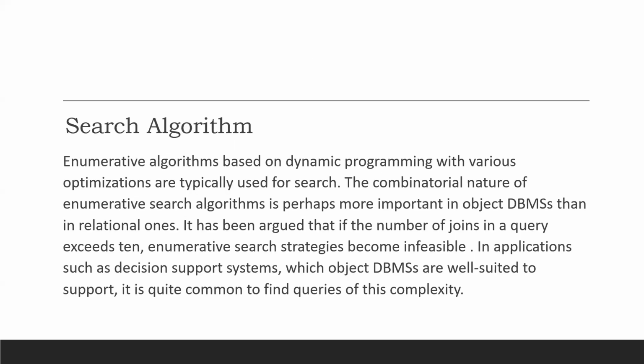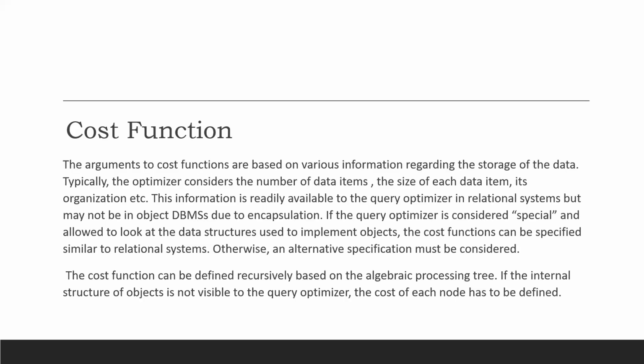Search algorithm. Enumerative algorithms based on dynamic programming with various optimizations are typically used for search. The combinatorial nature of enumerative search algorithms is perhaps more important in object DBMS than in relational ones. It has been argued that if the number of joins in a query exceeds 10, enumerative search strategies become infeasible. In applications such as decision support systems, which object DBMS are well suited to support, it is quite common to find queries of this complexity.